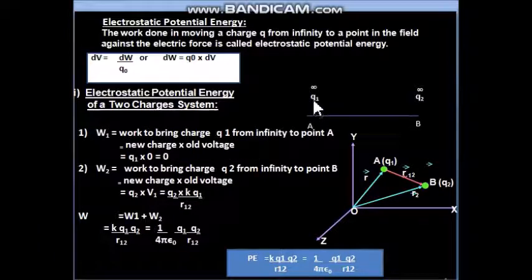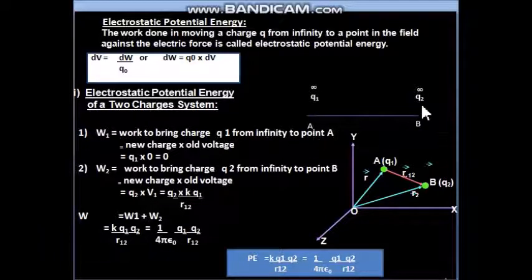So our first case was q1 brought from infinity to point A. What are we bringing? We are bringing the q1 charge. And before q1, was there any charge present which could produce any voltage? Because it is the first charge brought here, no charge was present before, so the old voltage is 0. So q1 into 0 means 0. You can notice one thing here: the work to bring the first charge will always be 0.